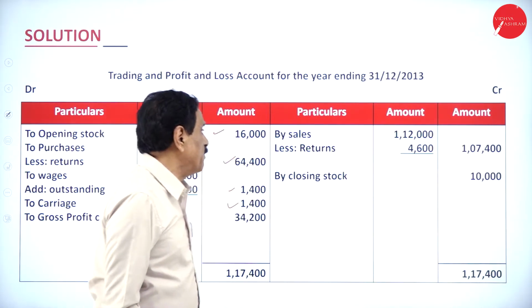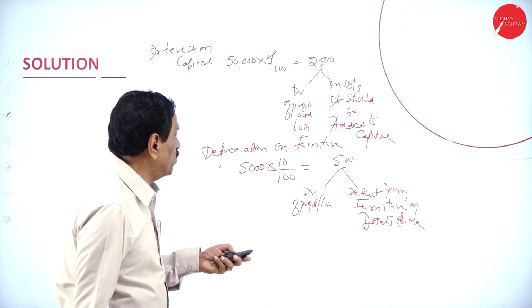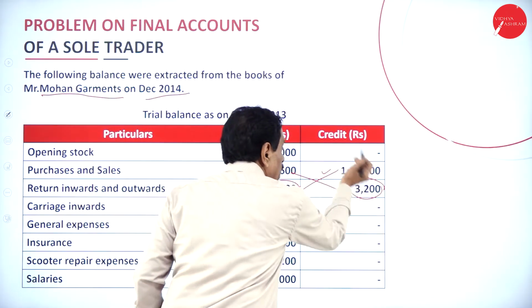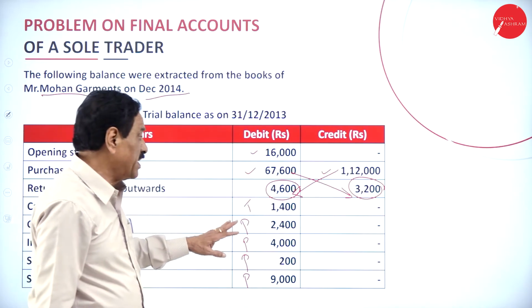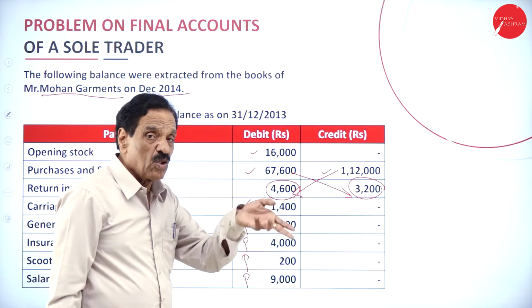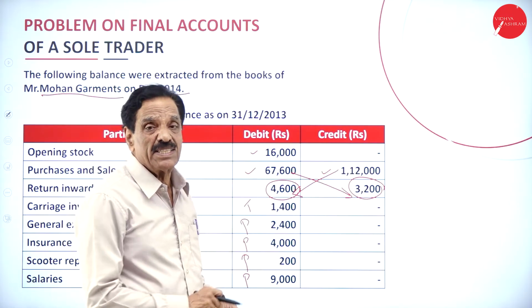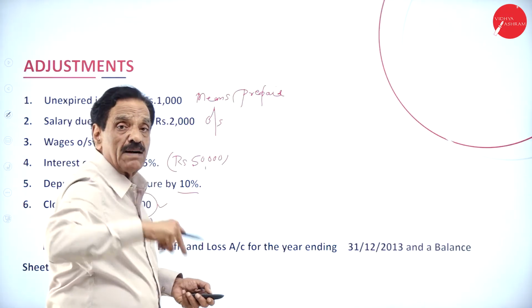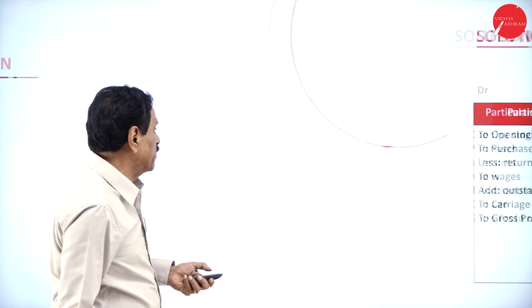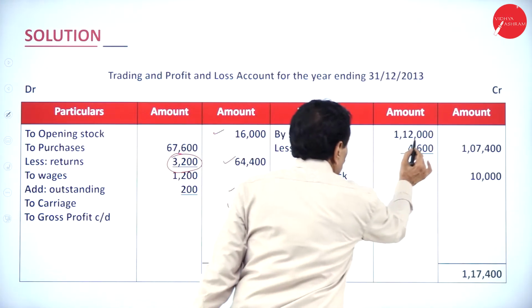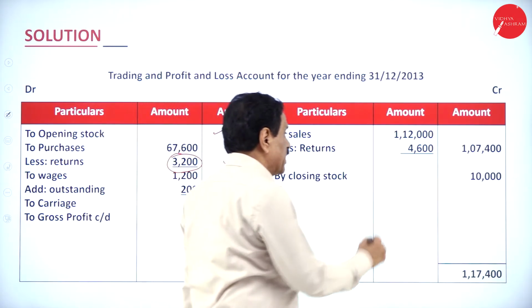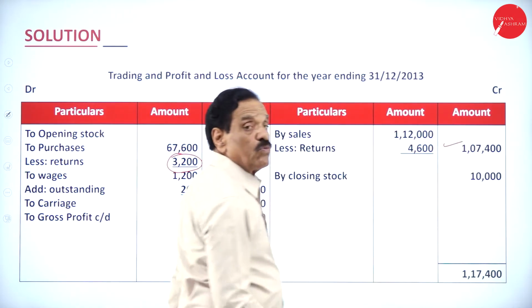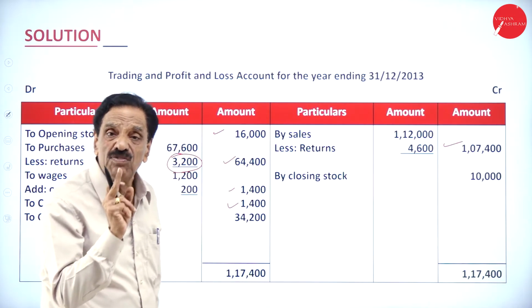Come back to the credit side. Your sales, see the question, how much? 1,12,000. How much return? 4,600 return. That should be deducted. Closing stock will come in the adjustment. Here, 10,000 will come on the trading account credit side. By sales, how much? 1,12,000. How much return on the debit side? 4,600. Actual sales become 1,07,400.